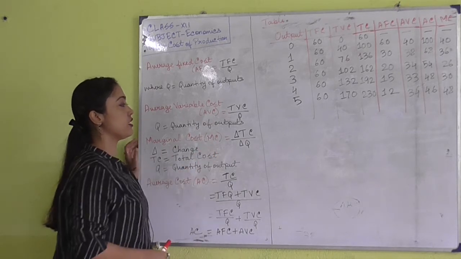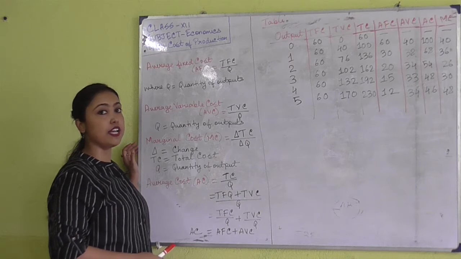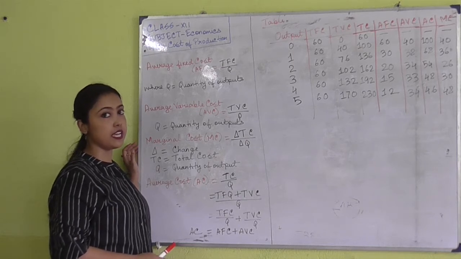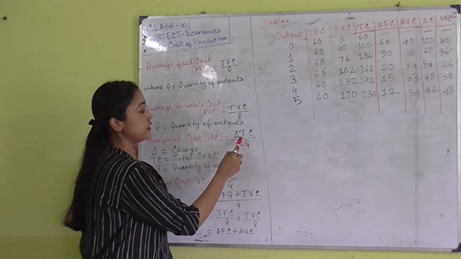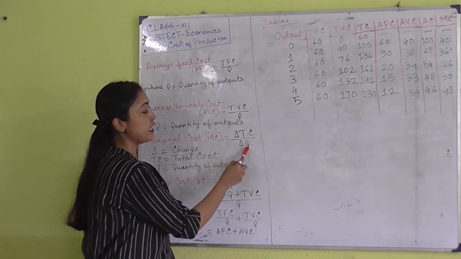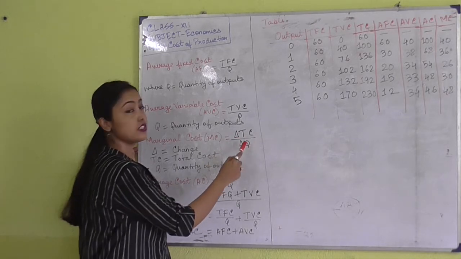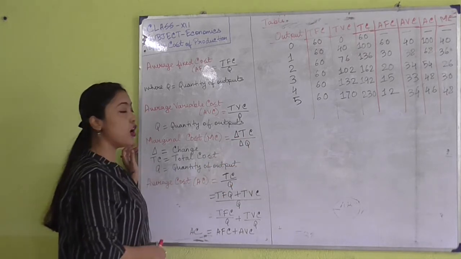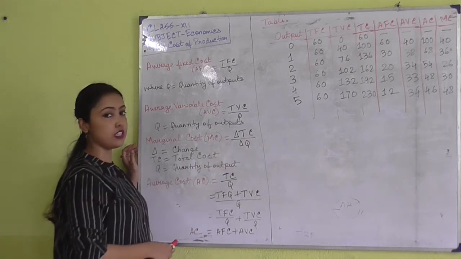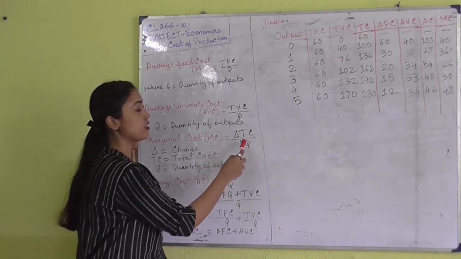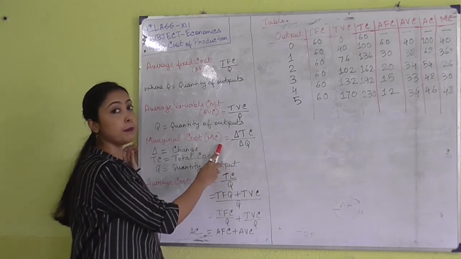Next is marginal cost. Marginal cost refers to the addition in total cost when one extra unit of output is produced. The formula is MC equals delta TC divided by delta Q. Delta refers to change, that is, change in total cost divided by change in quantity of output. TC refers to total cost. So change in total cost divided by change in quantity of output is referred to as the marginal cost of production.